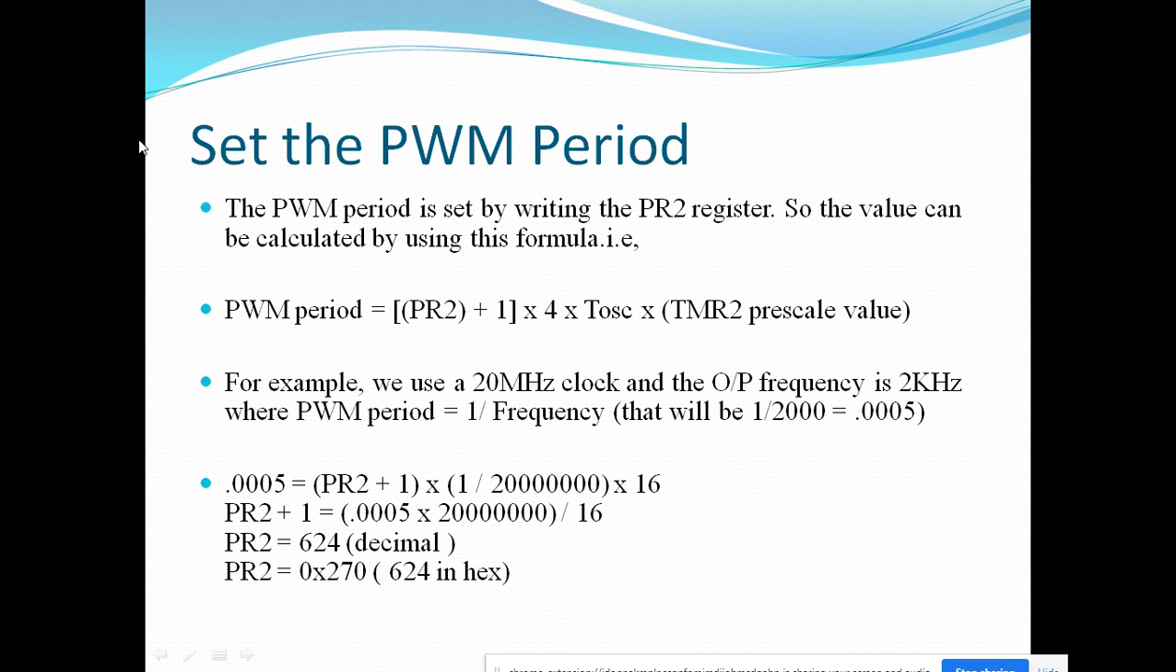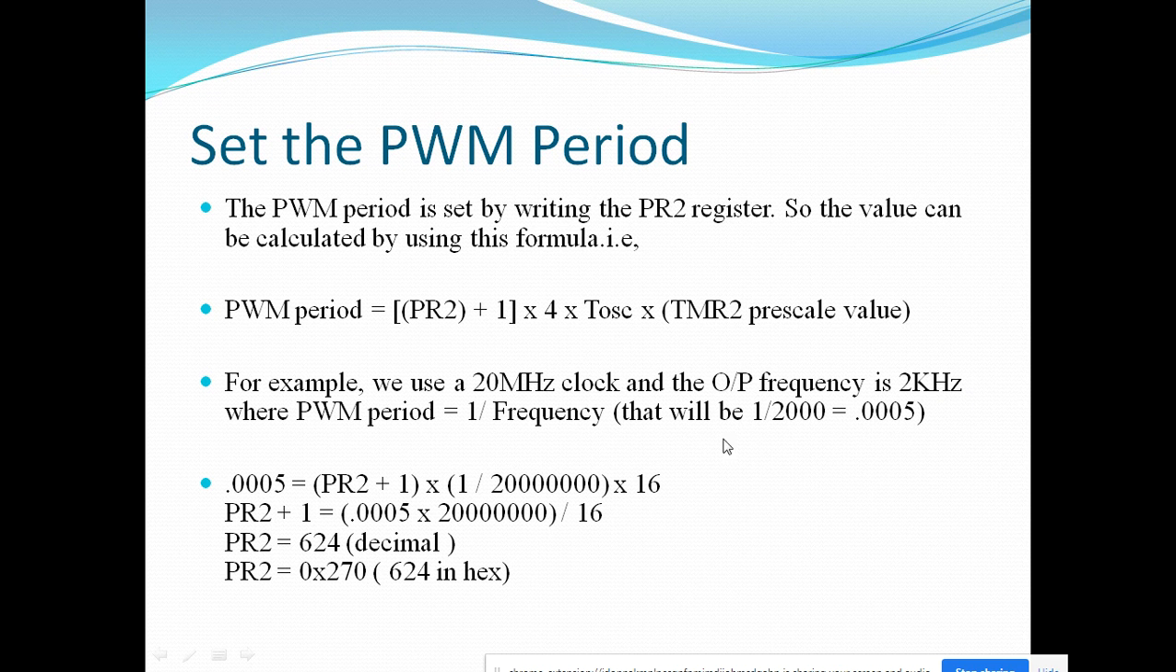Here the formula is given for setting the PWM period. You can see PWM period is equal to (PR2 + 1) times 4 times TOSC, the oscillator period. Here FOSC by 4, so 4 times TOSC is taken into consideration, and these are the pre-scaling options to increase the timer period or PWM period. For example, we use a 20 megahertz clock frequency and the output frequency is 2 kilohertz, that is the PWM frequency.